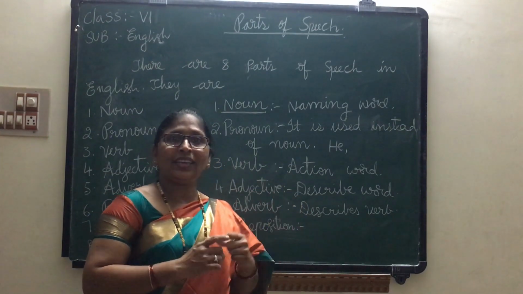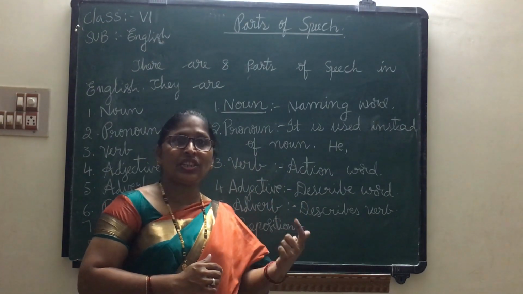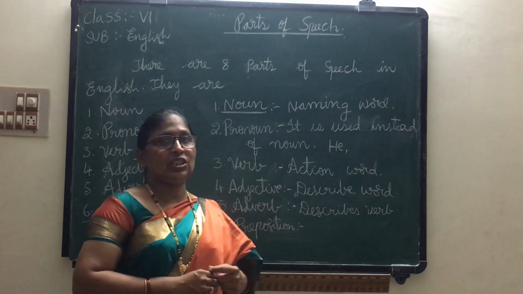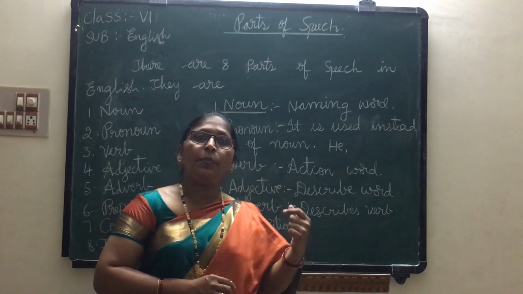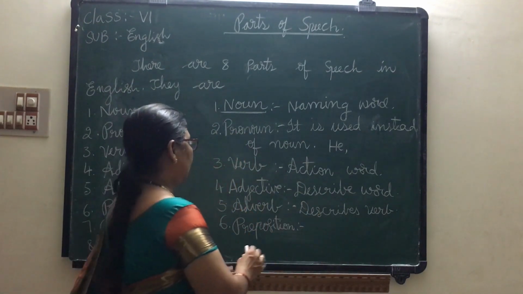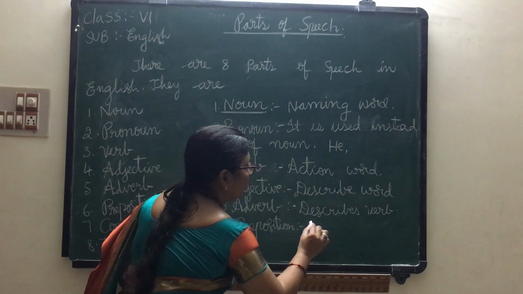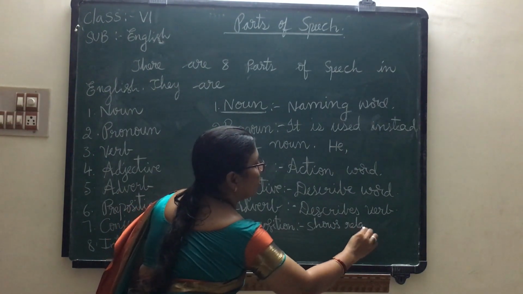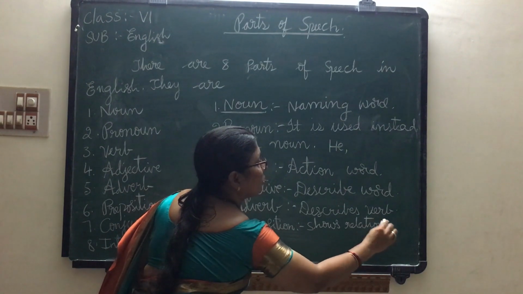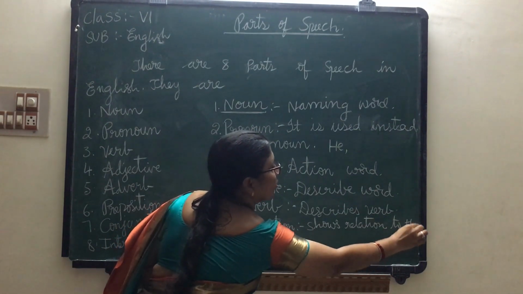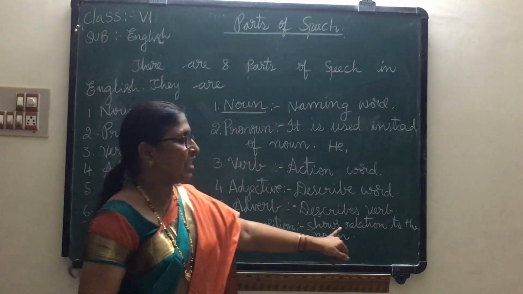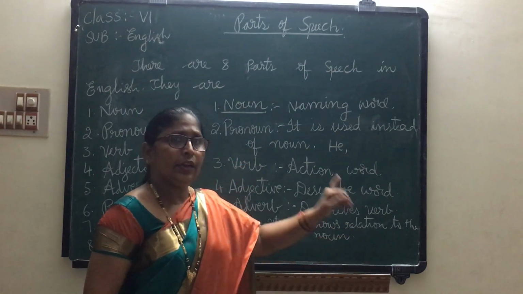Here, what are these? These are showing the relation. So on and near are called prepositions. Next. A preposition shows relation to the noun and is placed before the noun.